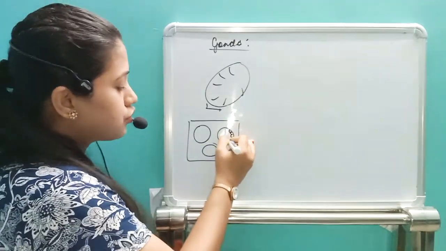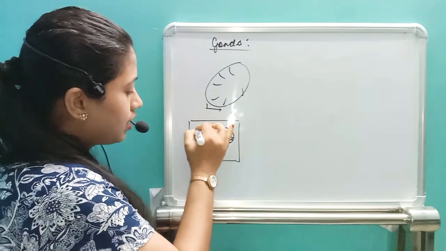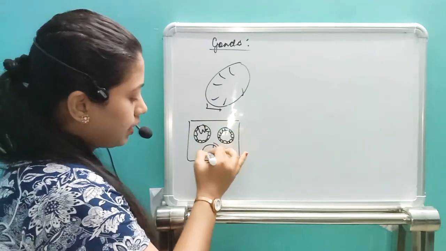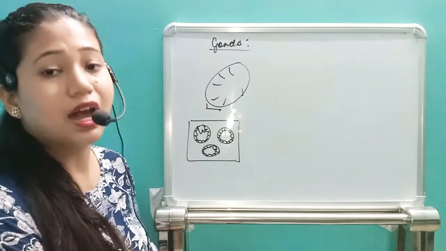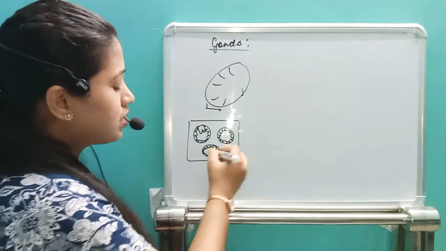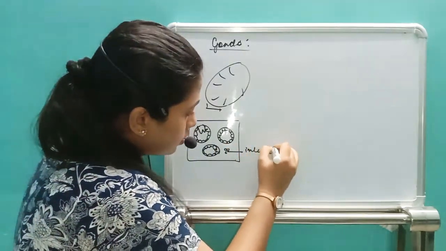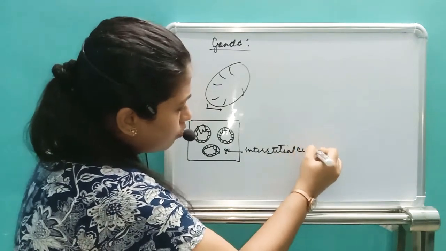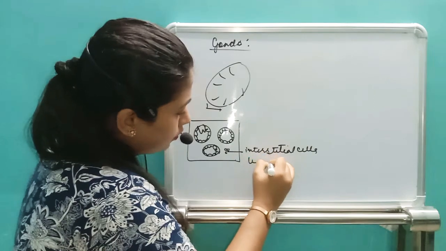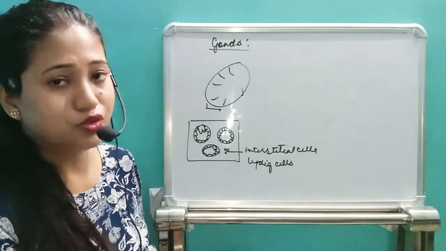Inside the seminiferous tubule, there are some cells present, like Sertoli cells and germ cells, that means germ cell producing cells. Then outside the seminiferous tubule, some cells are present, called the interstitial cells. Okay, these interstitial cells are also called the Leydig cells. So these Leydig cells are going to release the hormone, that is testosterone.